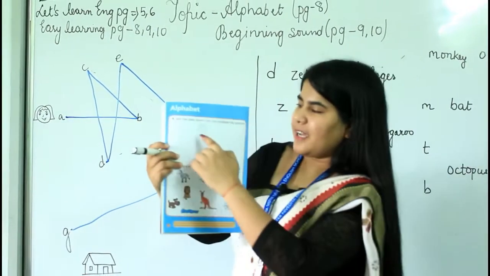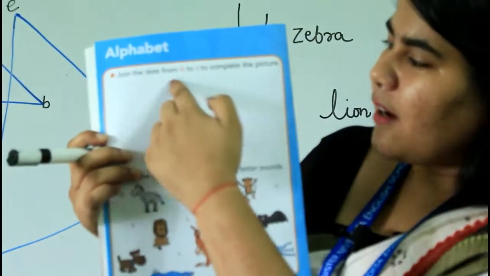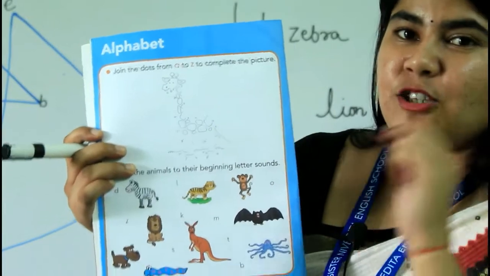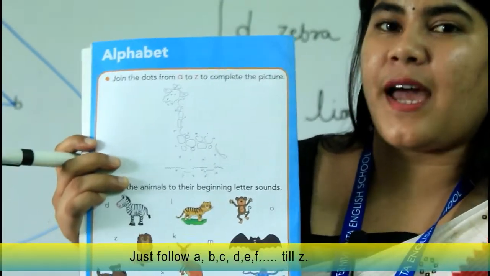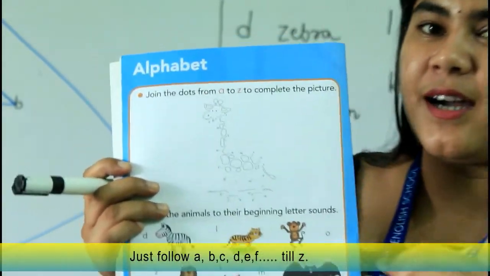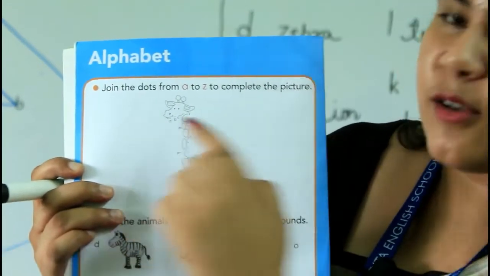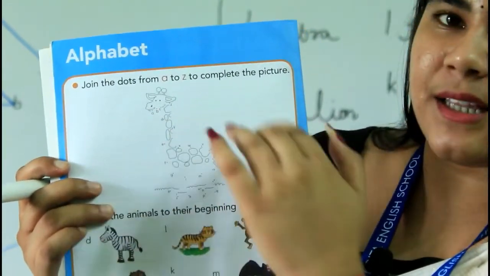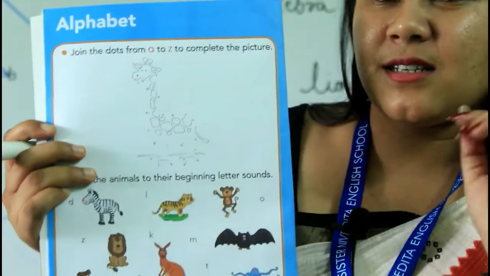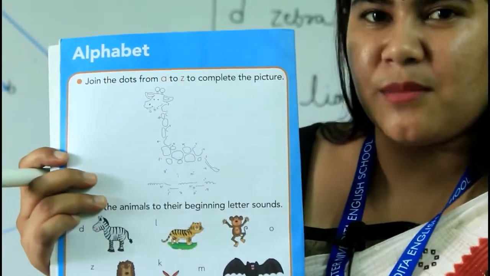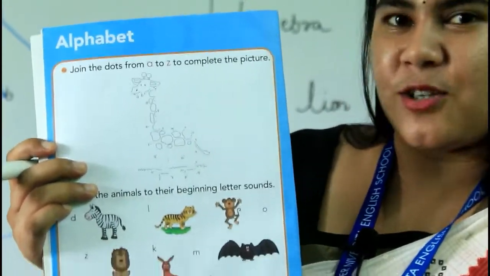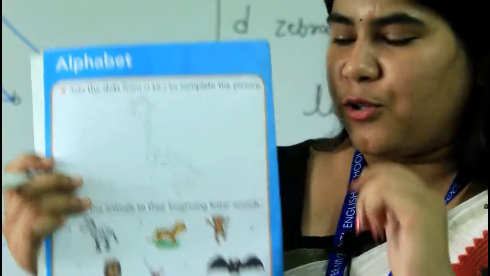Very similarly here in this book, on page number 8, you have to join these dots with the help of letters. Okay, have a look at your book. A, then B, then C. After doing this, just see which animal you will get. Okay, in this way you have to do.